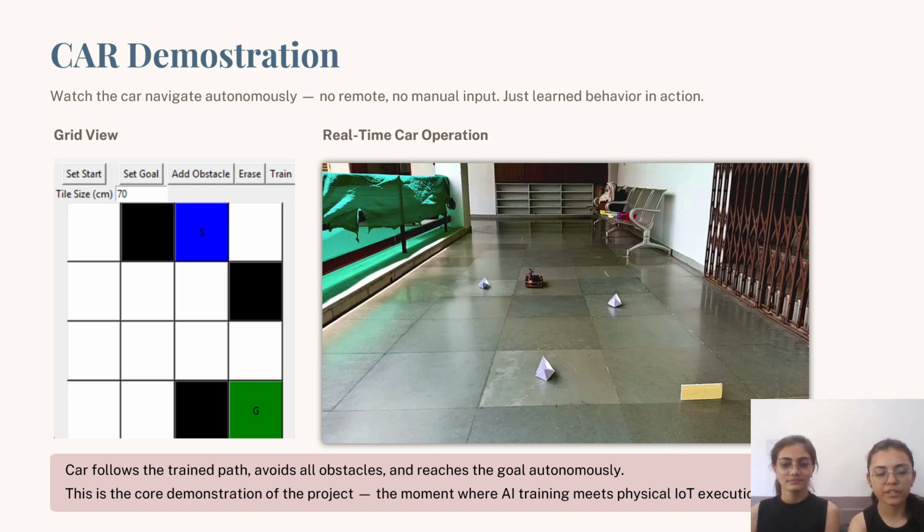This is the grid view. Here we define the start, goal, and some obstacles. This is the video demonstration of the car which follows this grid view.